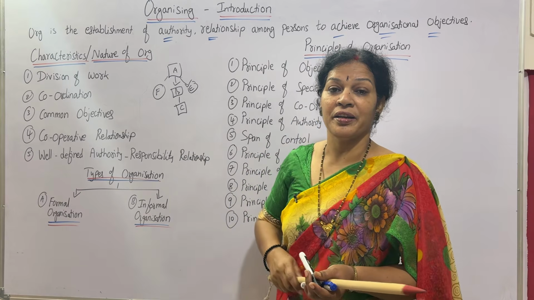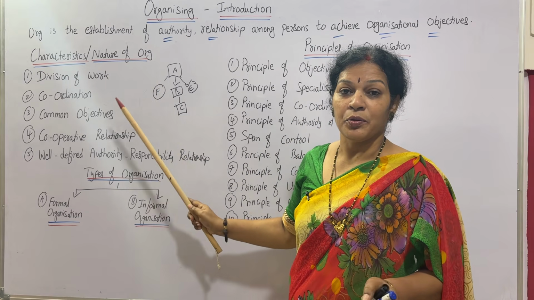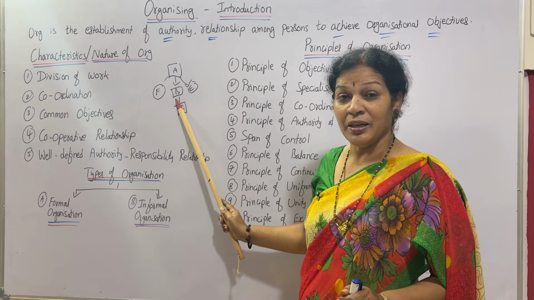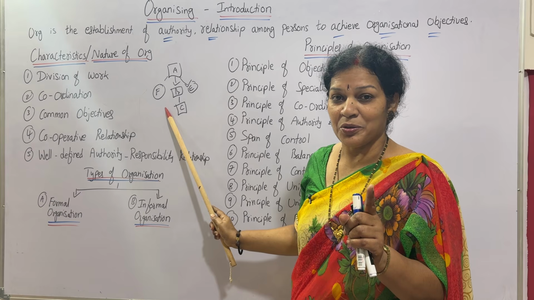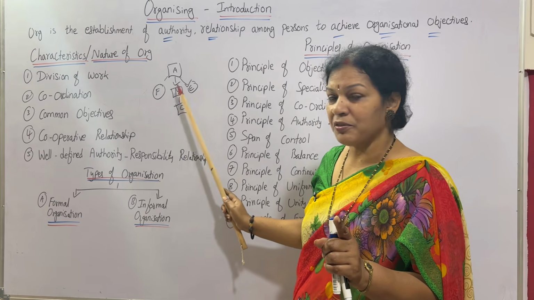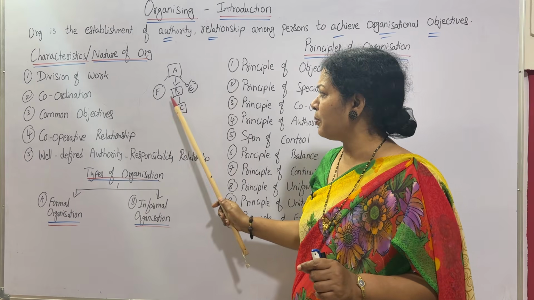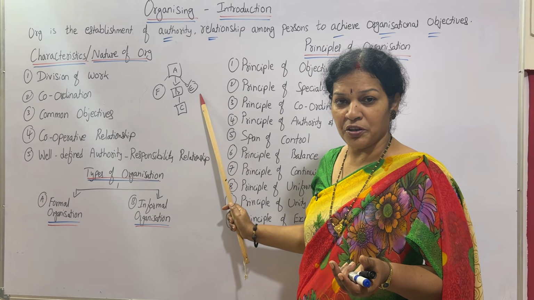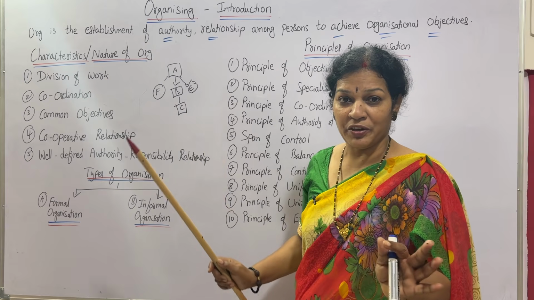All are working under the authority of A. So this is horizontal. Here B is not the whole and soul. Along with B, there are a few more authorities. This is, suppose, finance department, HR department, production department, different heads are there.